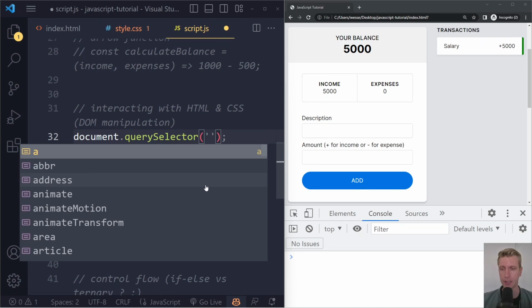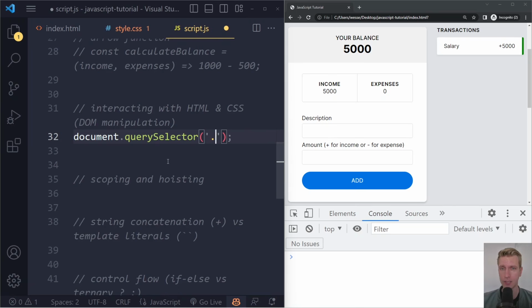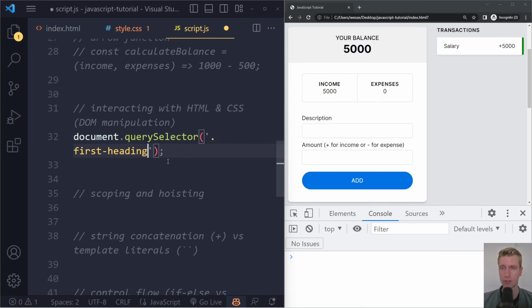So the input here is going to be a selector to select a particular HTML element. So we can use first heading here. Well, it's a class, so it's .first-heading, right? So we're using CSS classes here actually. So this will give us a reference to that HTML element. It will return an HTML element, and we want to do something with that HTML element. We want to store it, right?